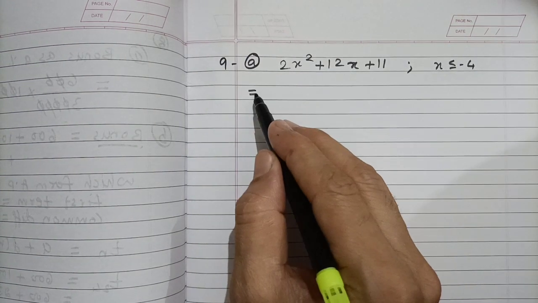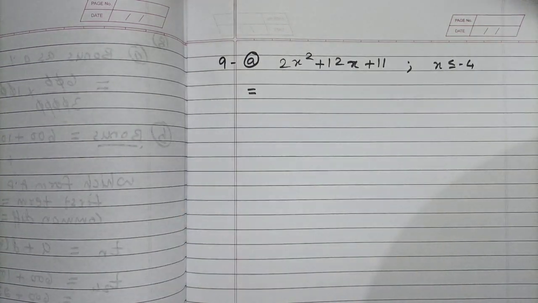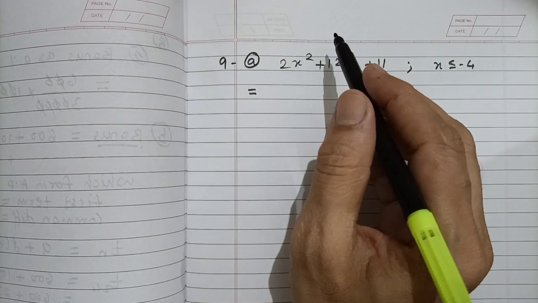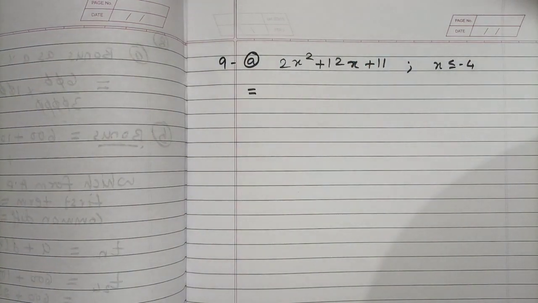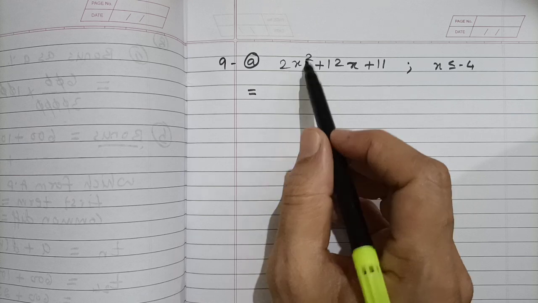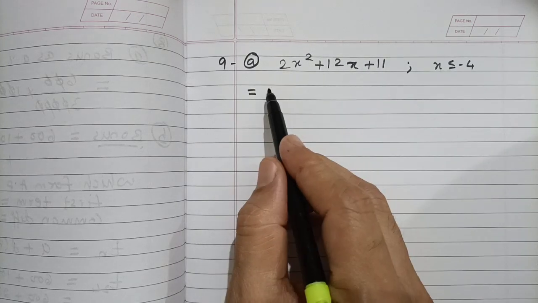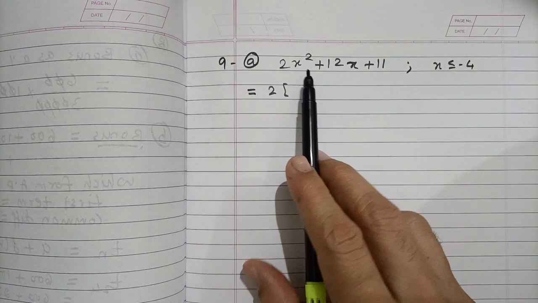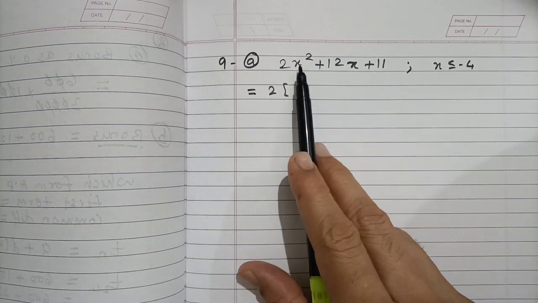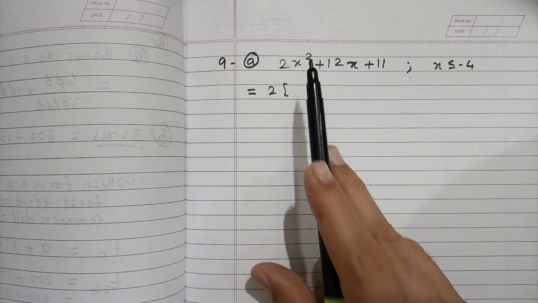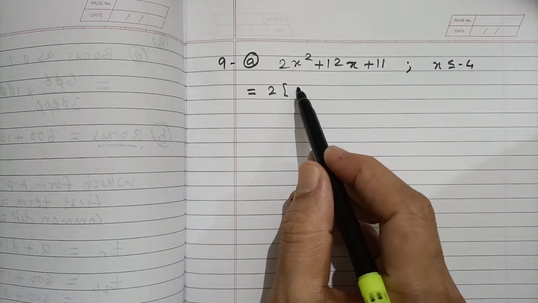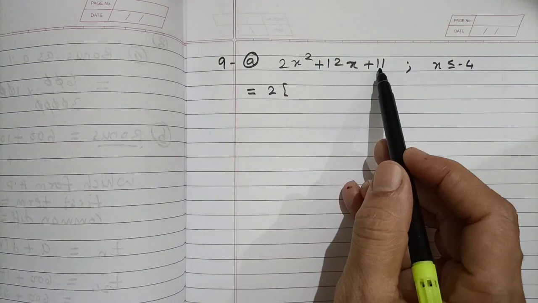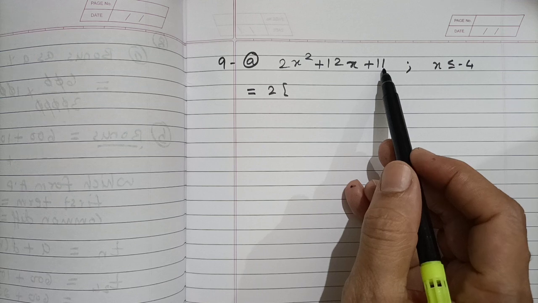Now this is of the form ax squared plus bx plus c. So write down this 2 as a common factor. Always note that whenever you want to write this in completing the square form, make the coefficient of x squared equal to 1. And we want only up to here, so there is no need to take the common factor from that 11 part.